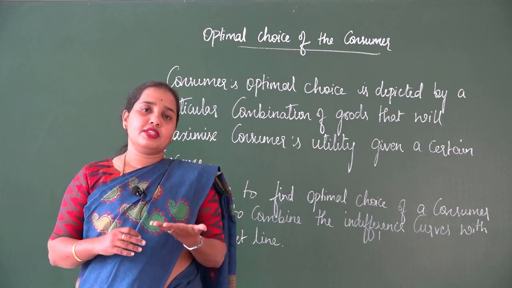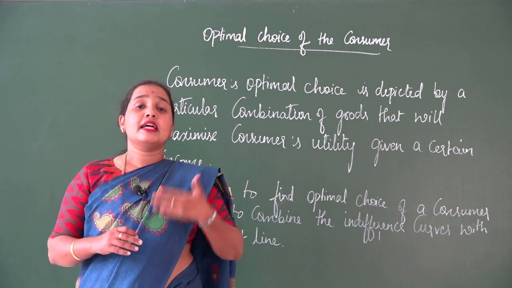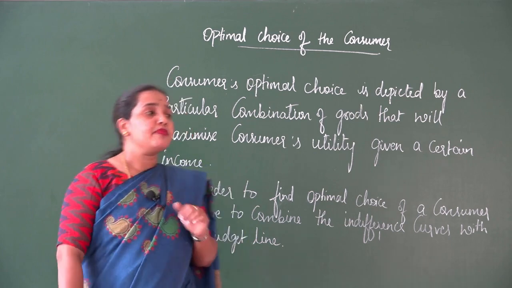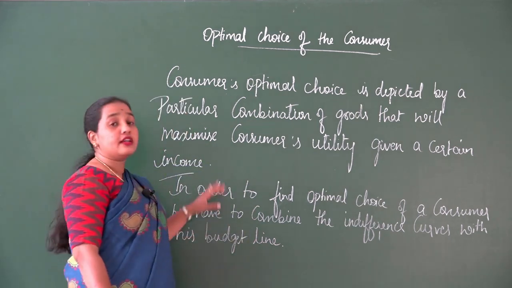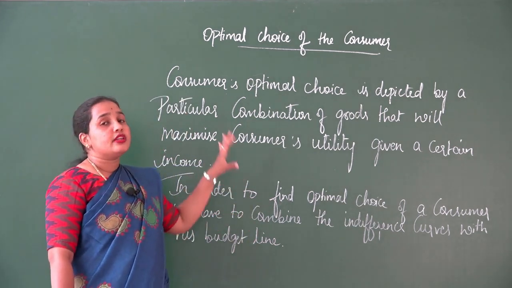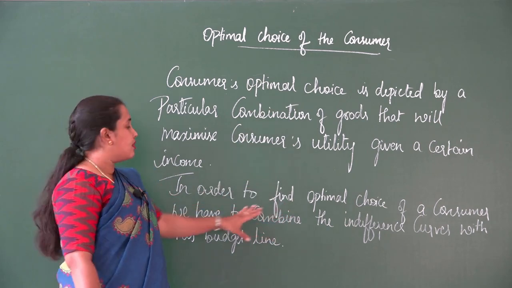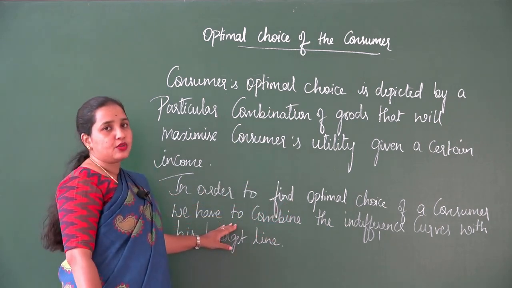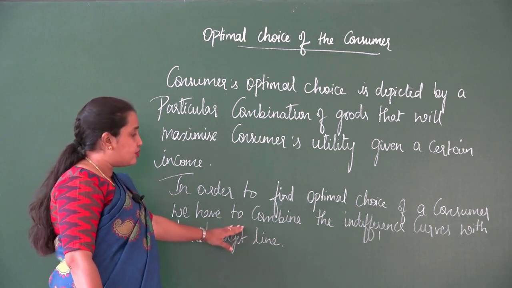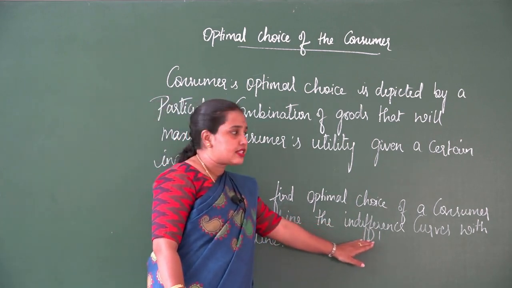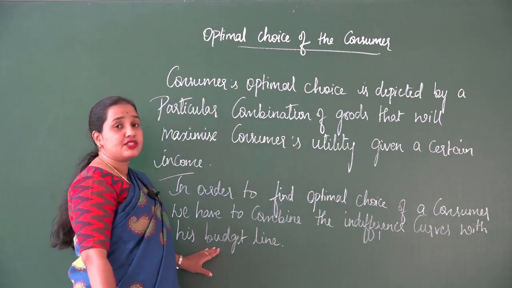How do we derive this consumer's optimal choice? Diagrammatically we shall understand, but before that you need to understand that in order to find the optimal choice of the consumer, we have to combine, as I told you initially, the indifference curves with his budget line.